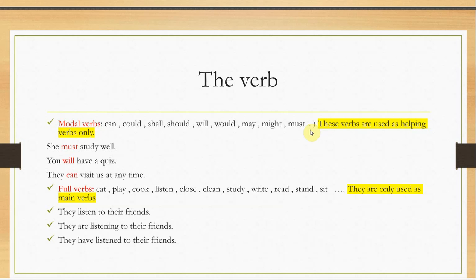For example, I can never just say "You can." You can what? Or "I will tomorrow." What will you do tomorrow? It's nonsense. You can never say "She will next week." She will do what next week? She will come next week. She will do her homework next week. She will be able to study well next week.